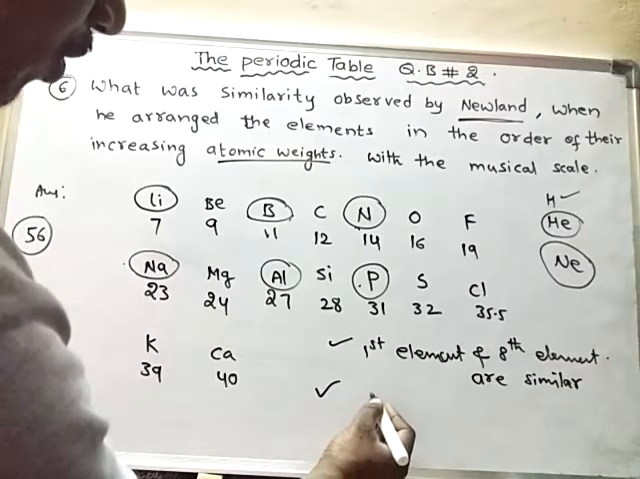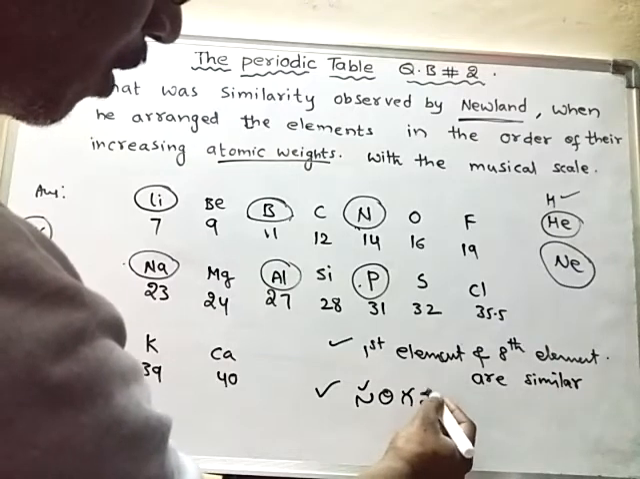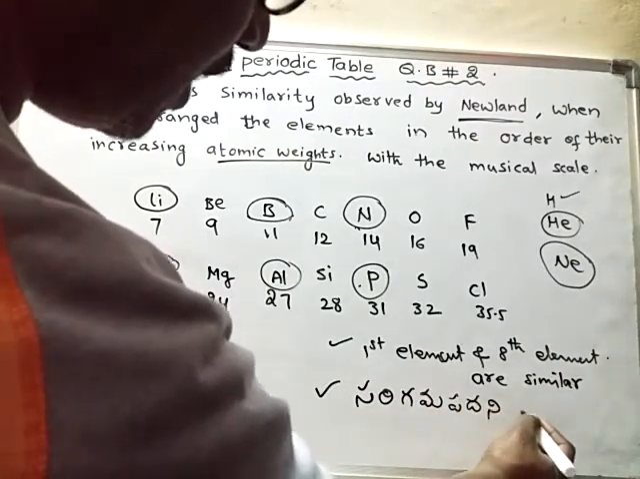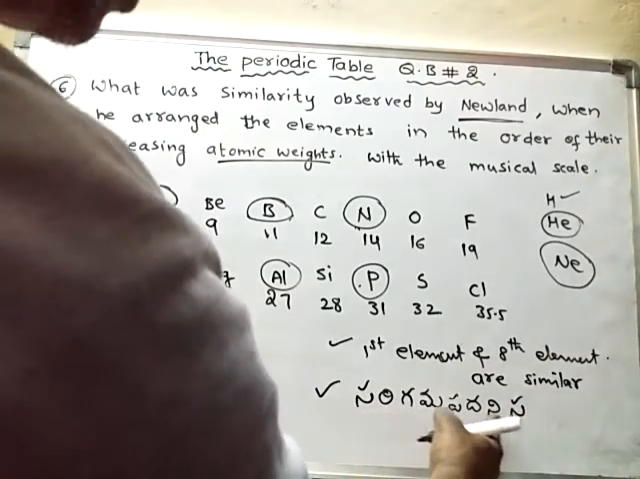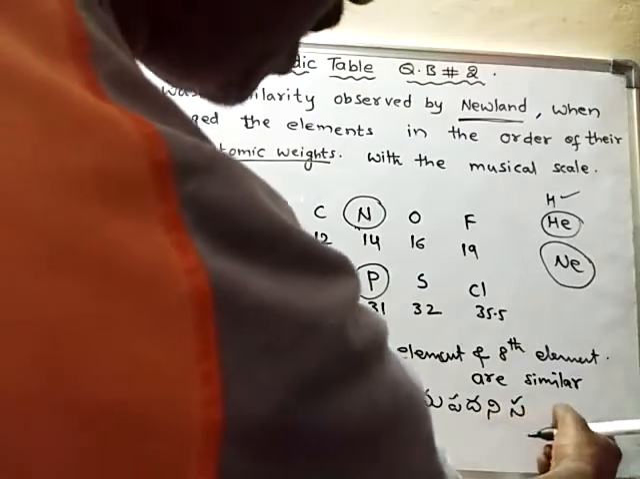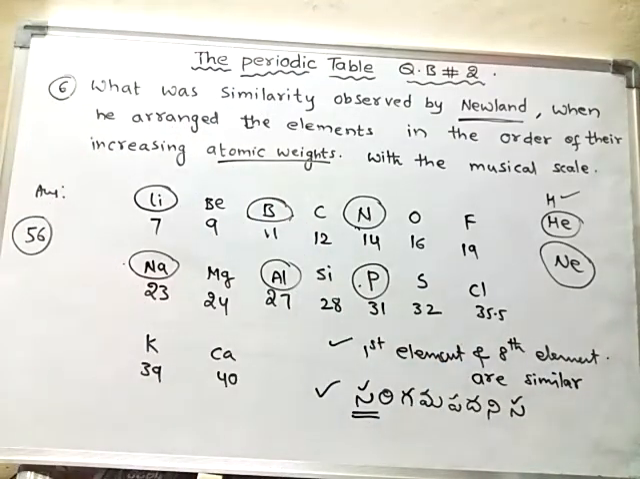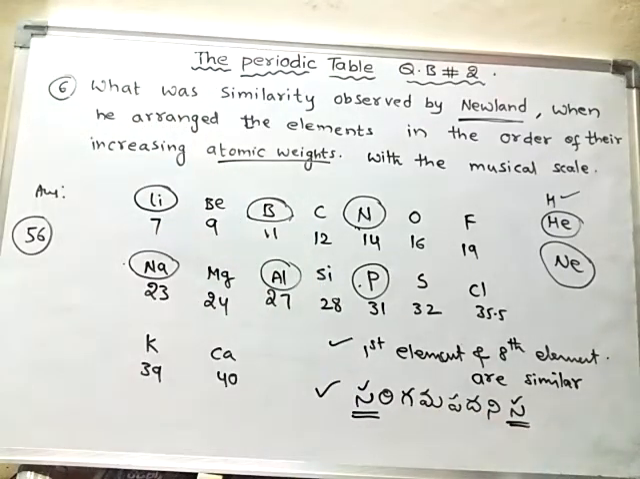What is the musical note? Sa re ga ma pa da ni. Again sa will come. Sa re ga ma pa da ni. Again sa re ga ma pa da ni. So that means the first note and the eighth note, they are similar.